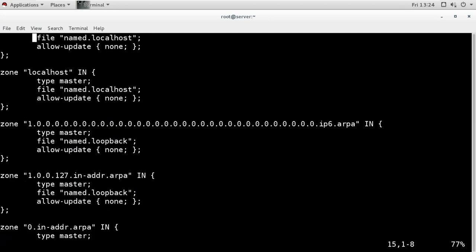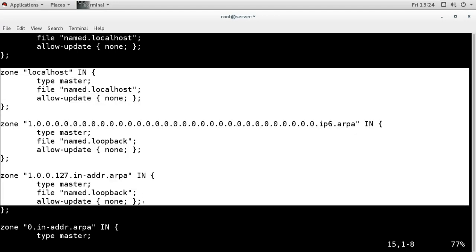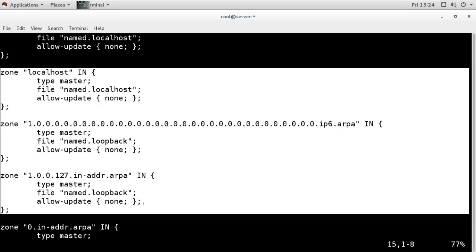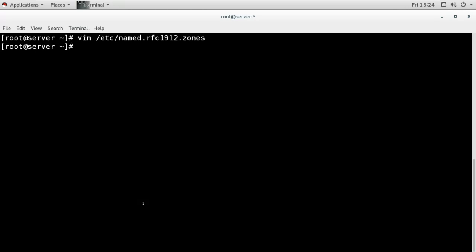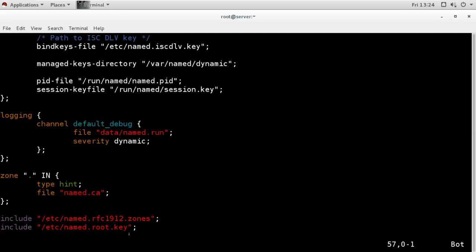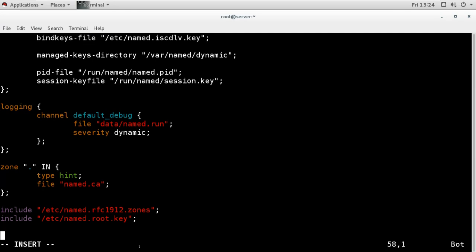So if we configure it here it will work, and if we configure it in the main configuration file it will also work. I'm going to configure it in my main configuration file. Before adding the information here, I will add a comment that this will be my forward zone.